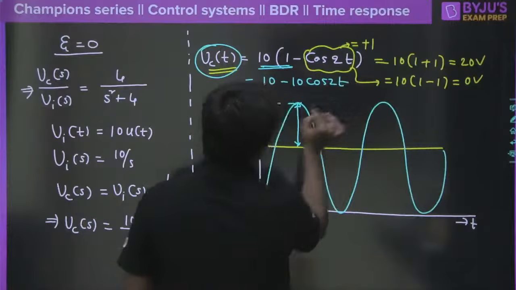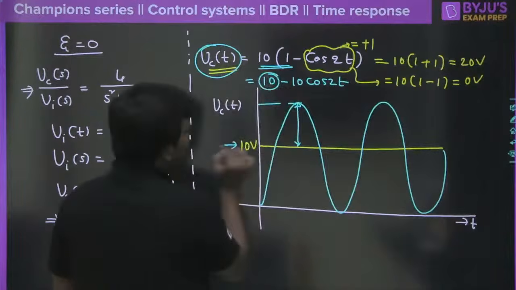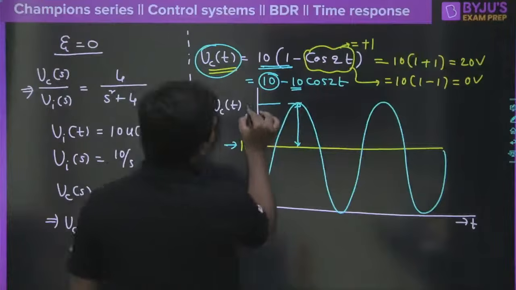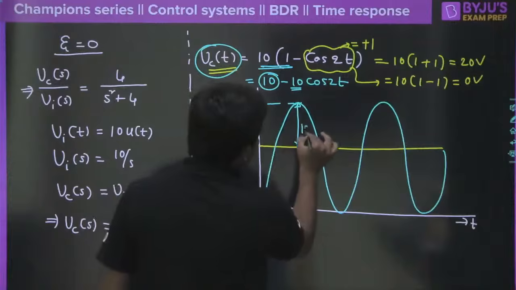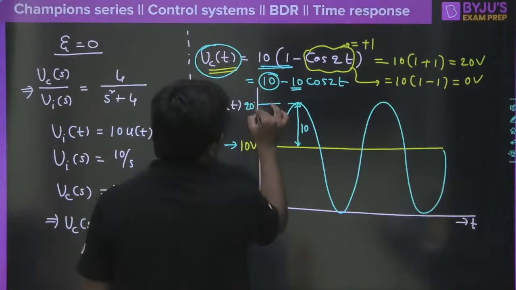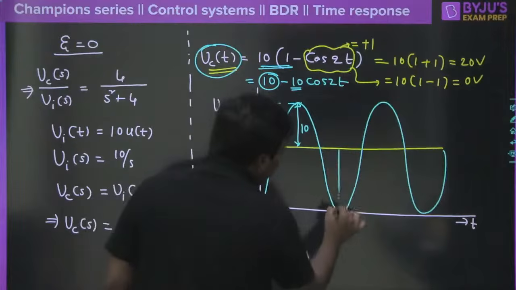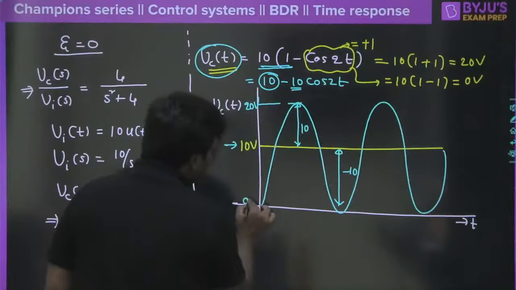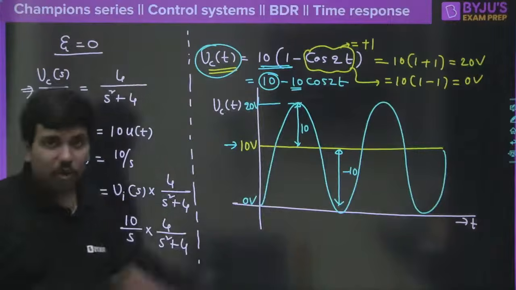Then you will understand that in the signal we have a DC value of 10, and the amplitude of the cosine is -10 and +10, right? So this peak is 10. Overall, the net value becomes 20 volt here, and the other peak is -10, so -10 plus 10 will be equal to 0 volt here. Clear? It will be equal to 0.